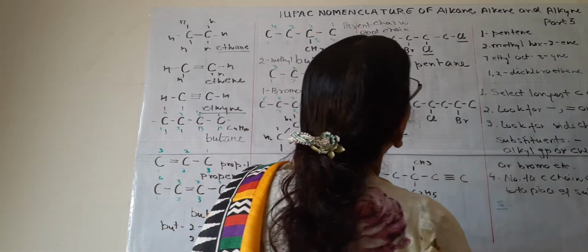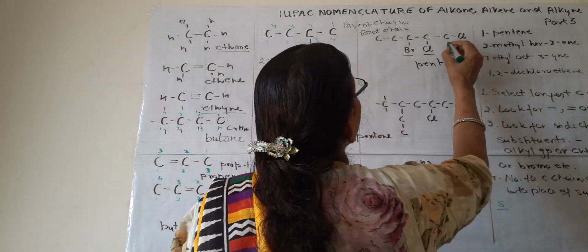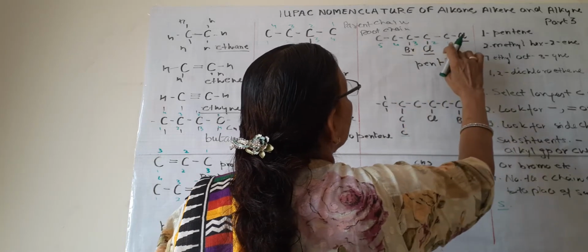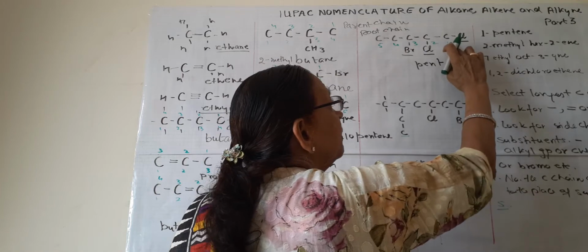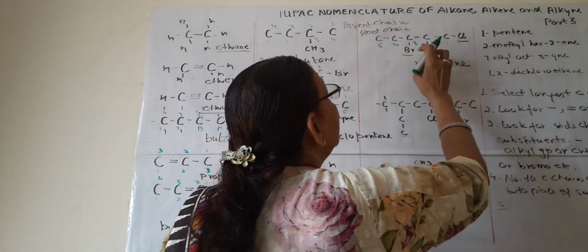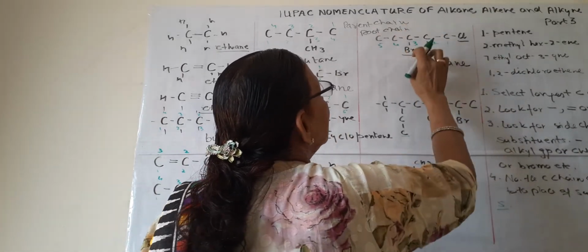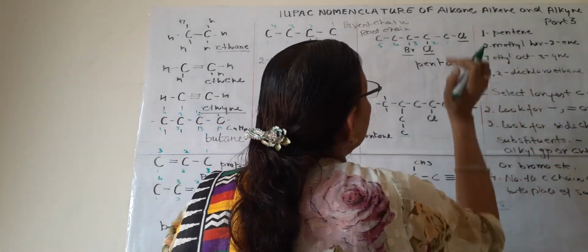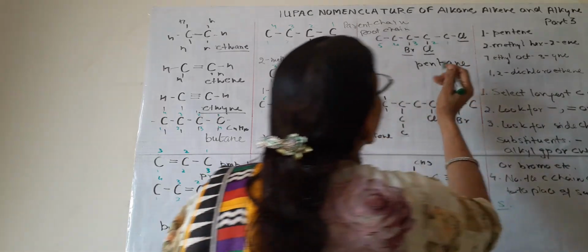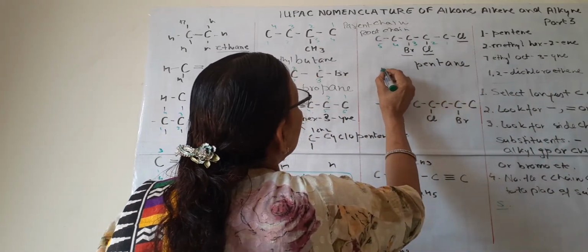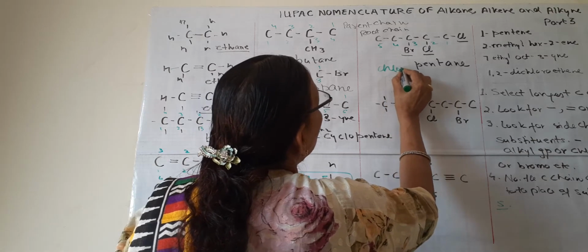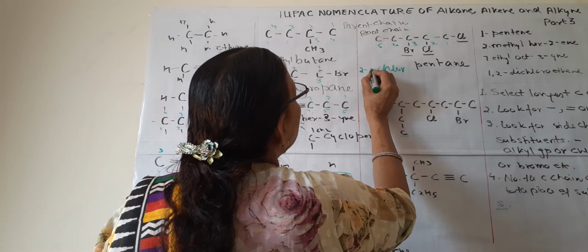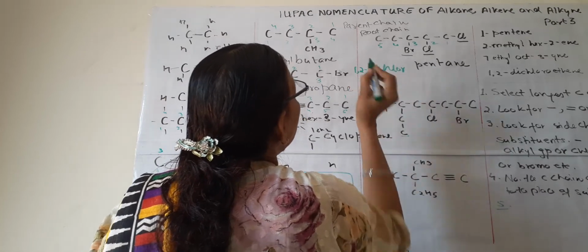So write the numbering 1, 2, 3, 4, 5. As can be seen, this is on the first carbon. So this will be nearer. Here it is 1, 2, 3. Third will be the larger number. So we will take 1. So how many chlorines? The chloro groups are on 1 and 2. So we will write 1, 2 dichloro.